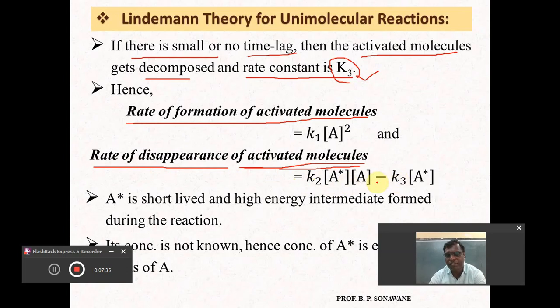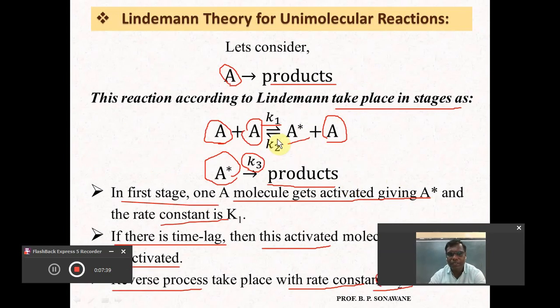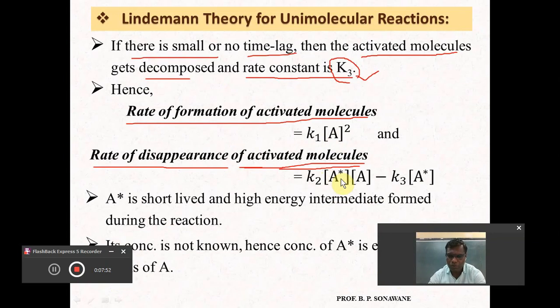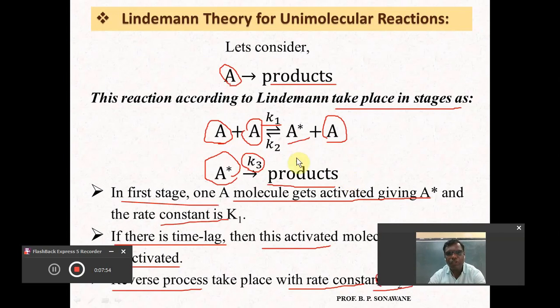Why? How is this minus K3 into A star? Because when this A star is deactivated into reactant again, at that time A star and A will be reactant. That's why K2 into A star into A. And when this A star undergoes decomposition to form the product, then only one reactant, A star, is involved, and its rate constant is K3.